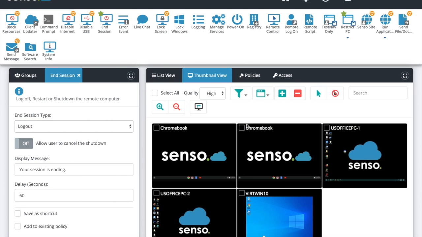And I will bring your attention to this. We'll talk about this at the end when we talk about policies. Things like client updater and in session, power on, power off. These can all be automated. You could set a policy with a schedule on there to automate this. Let's say for the client updater, you set a policy, every time that client starts or every time the computer gets turned on, it will check automatically to see if there's a client update on it, run it. You don't ever have to worry about it.